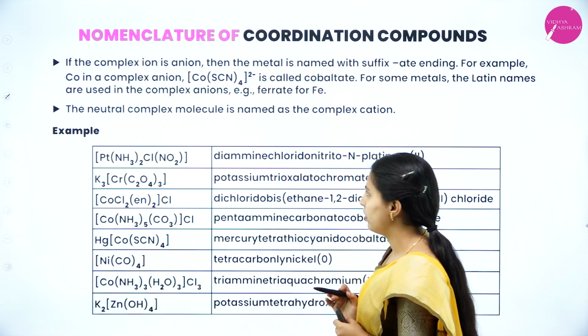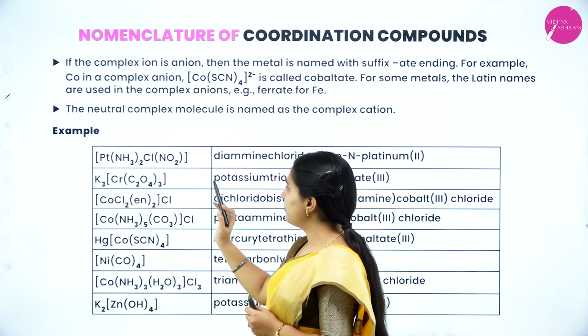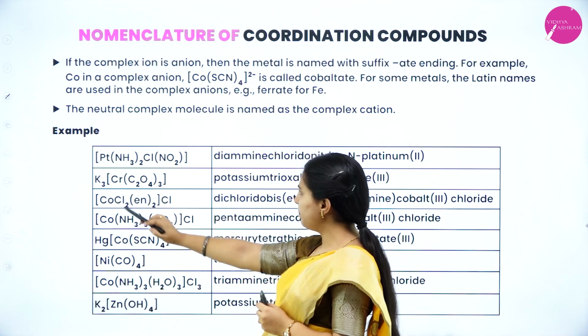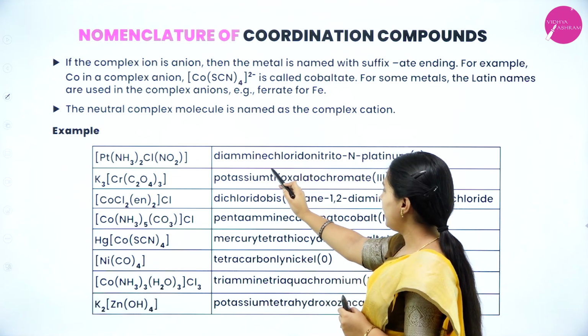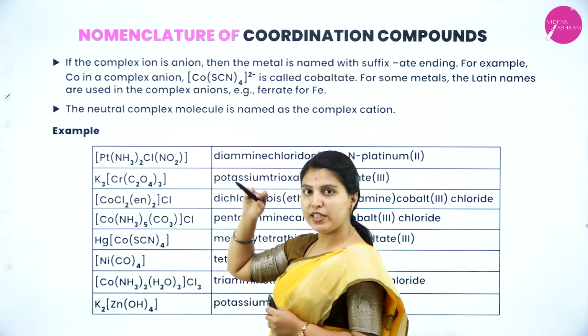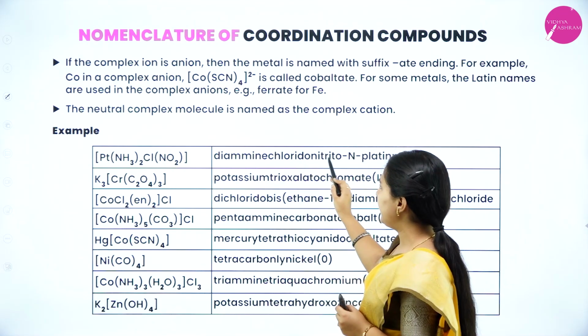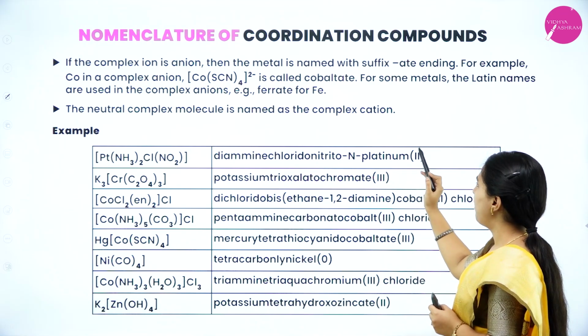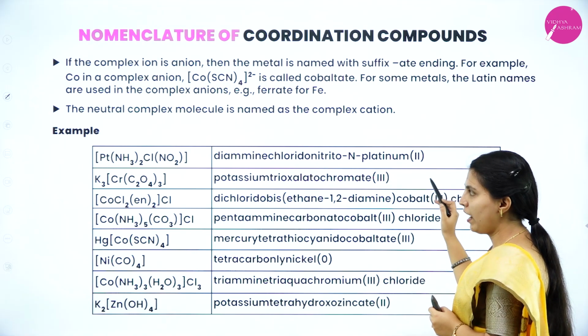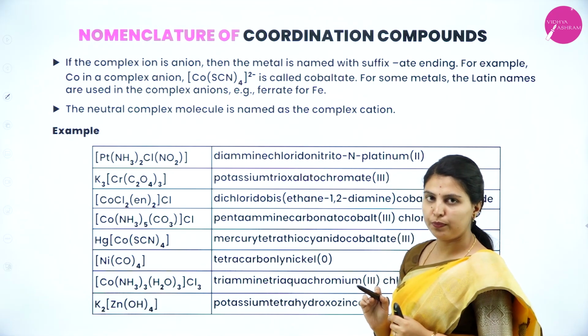See here, platinum is the central metal atom. Diammine, because ammine gets first alphabetical order with A. So diammine, chlorido, nitrato, platinum with oxidation number 2.